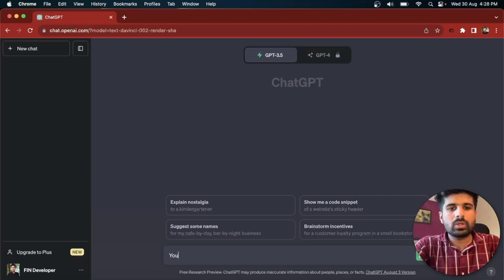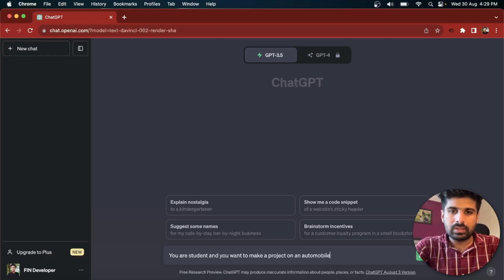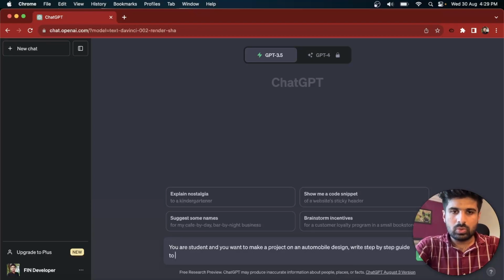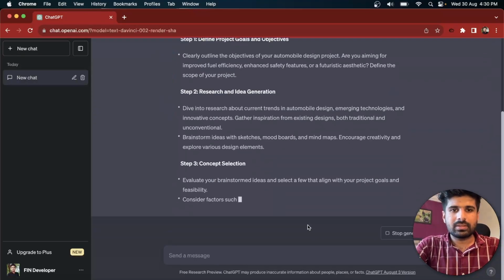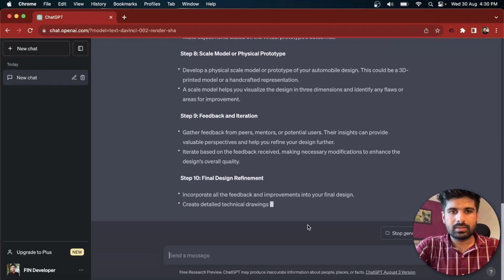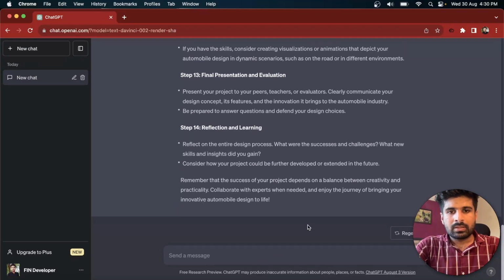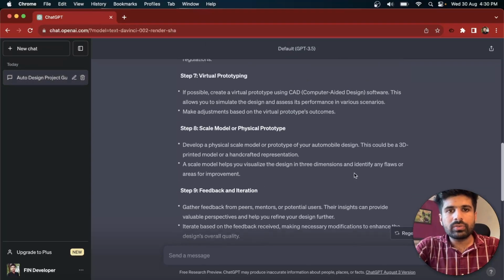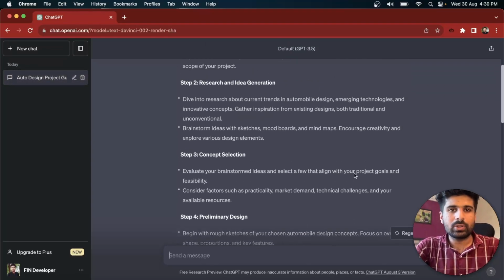Let's take an example. Suppose you are a student and you want to make a project on an automobile design. Write a step by step guide to execute the plan. Enter. Now, as you can see, it gives us a brief overview of the different steps which you can take in order to execute this idea.